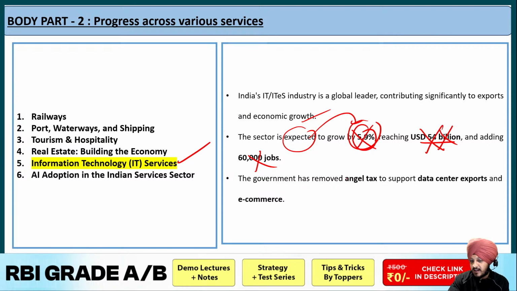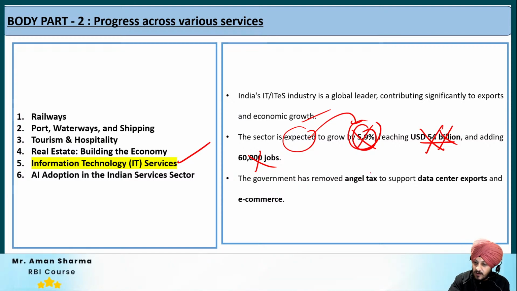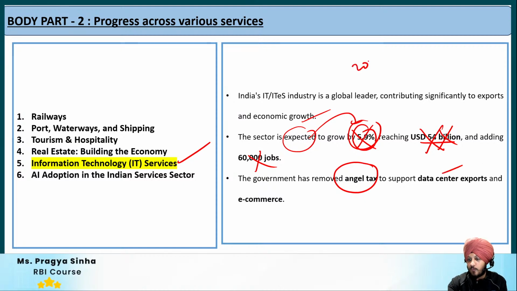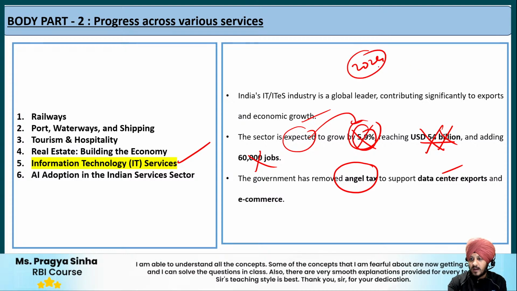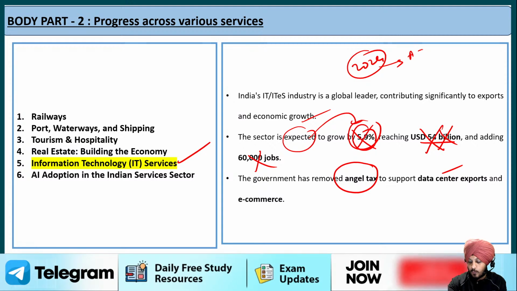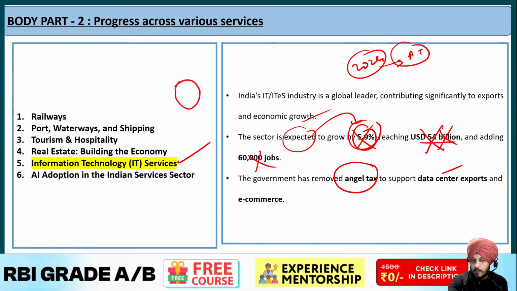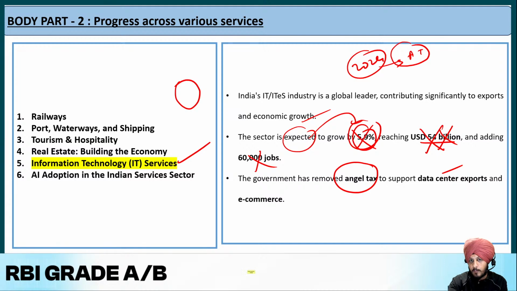But ये याद रख लेना, ये चीज मैं बोलूंगा आप याद रखो, that the government has removed angel tax to support the data centers, exports and e-commerce. If you remember the 2024 budget, then you would be knowing that in that budget the government had abolished the angel tax. What is angel tax? Basically when there are investors who invest in early stage companies. So for example, it is a startup, a small company, and it requires some kind of funding from an angel investor.